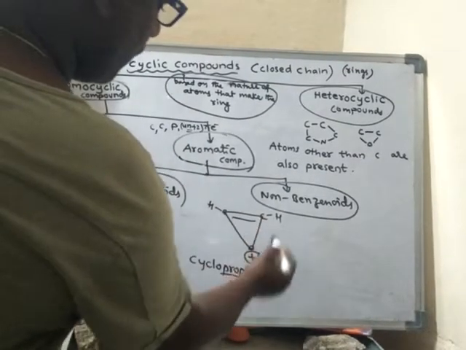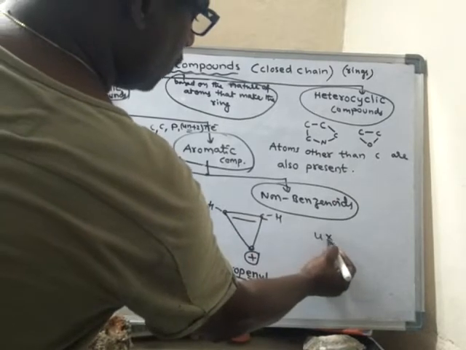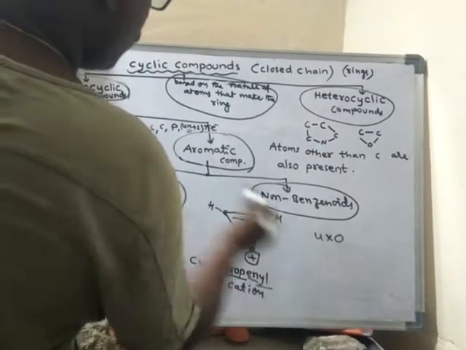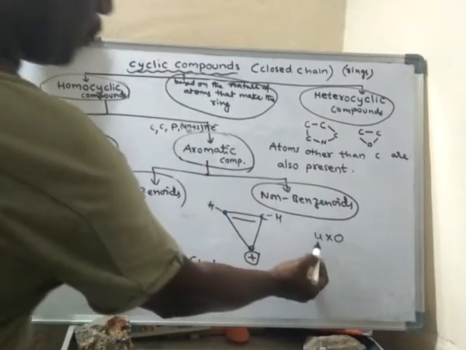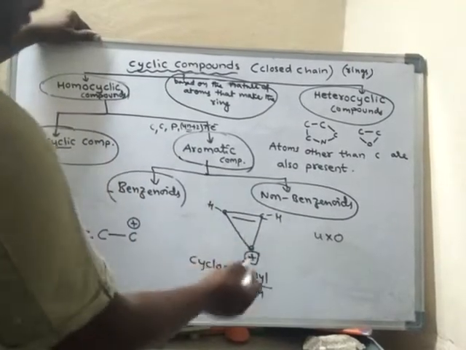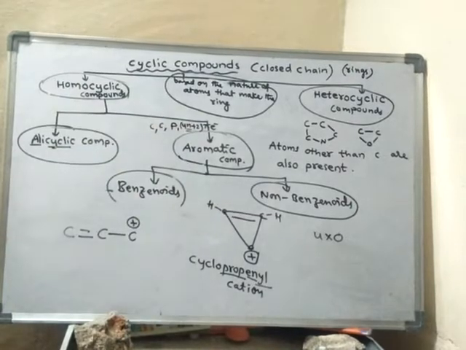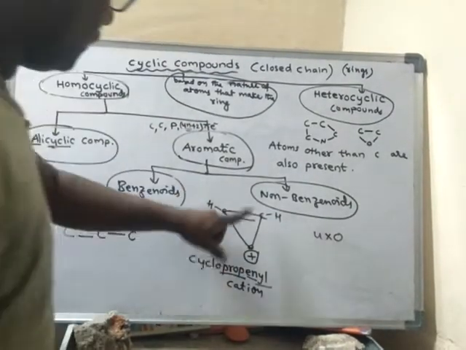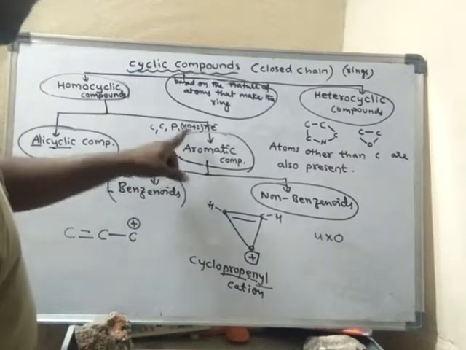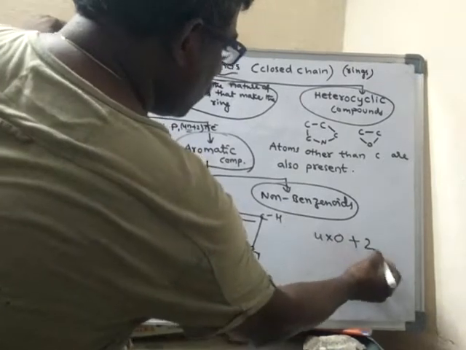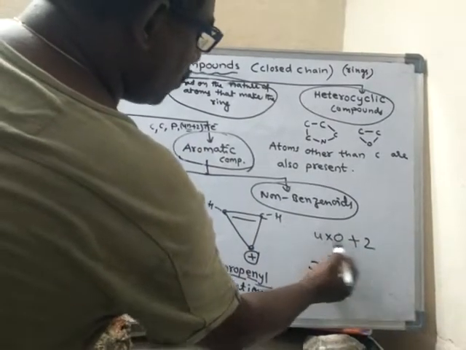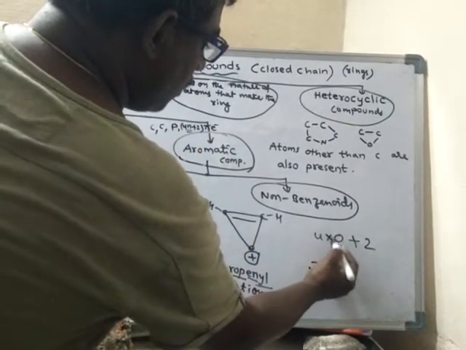So here there are no benzene rings. So 4 into 0 plus 2, because this is not a benzene ring, so I am using 0 for N. So how much should it be?